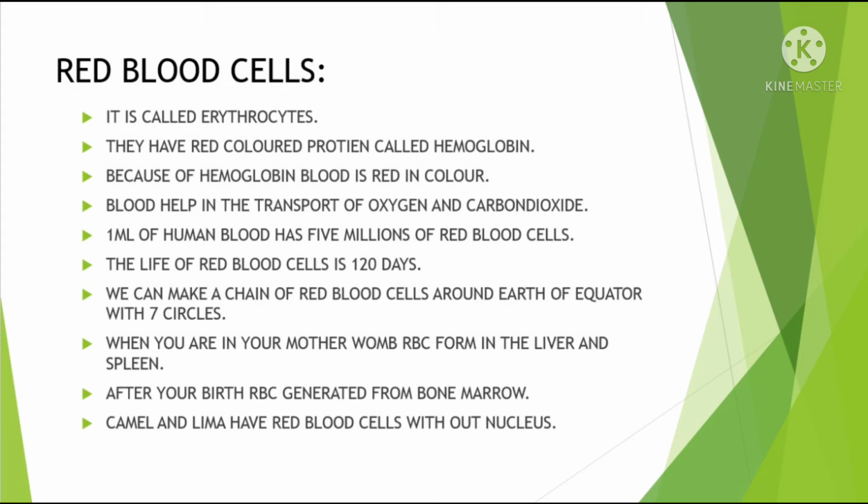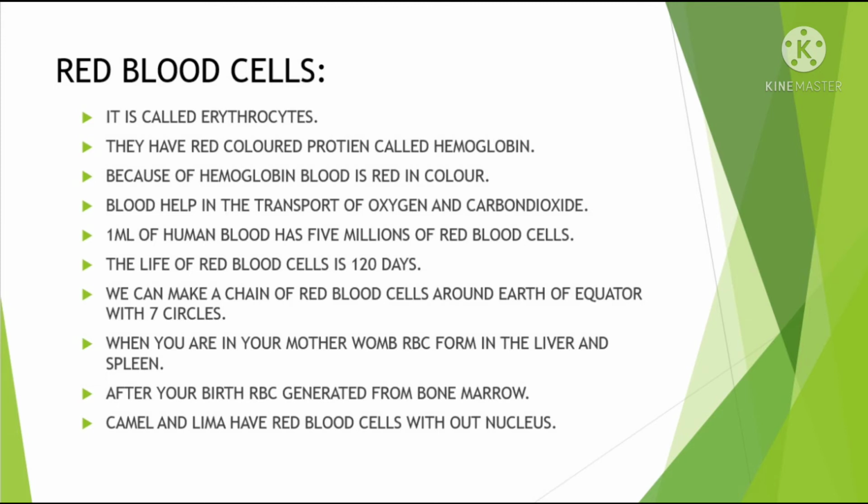Red blood cells are called erythrocytes. They have a red colored protein called hemoglobin. Because of hemoglobin, blood is red in color. Blood helps in the transportation of oxygen and carbon dioxide.